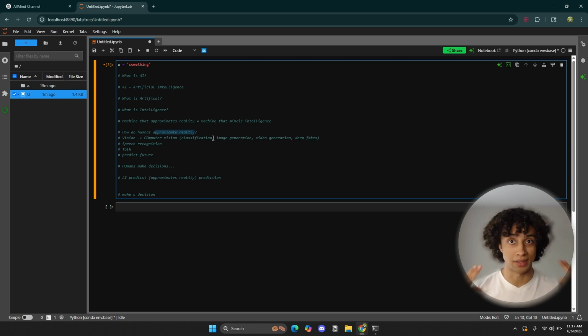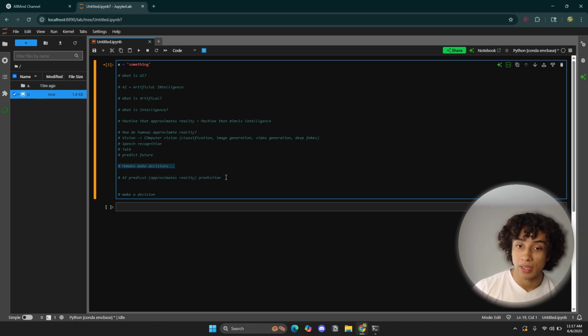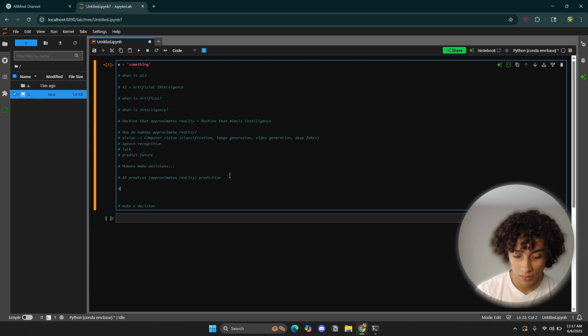Some human beings need glasses. Some human beings don't have very good eyesight, so we can get confused as well. Same thing with AI. So, just as human beings predict and make approximations of reality, AI can also make approximations of reality. Human beings can also make decisions, and AI can also make decisions.